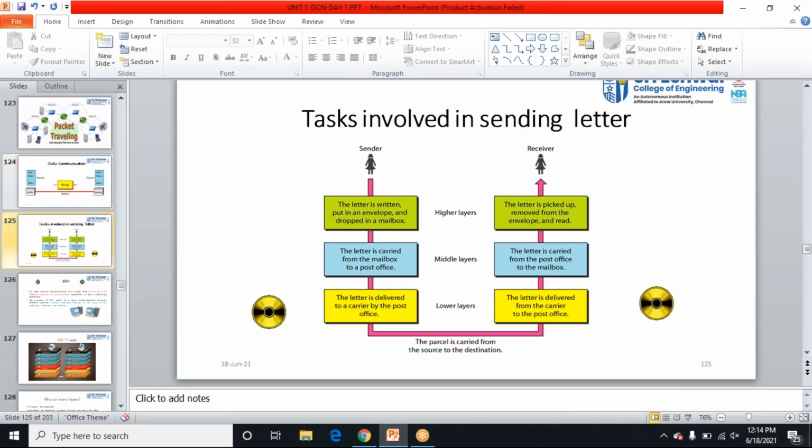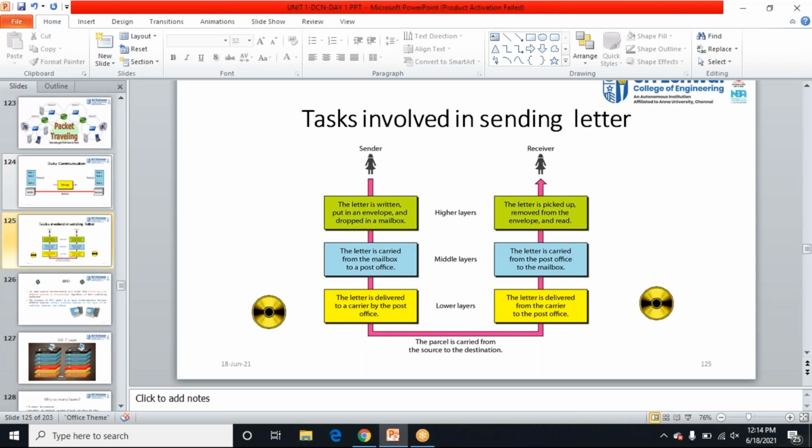Yes, now this is the basic thing. See, earlier days we were using letters, right? We would be writing the letter, and we would be putting it in an envelope, and we would be dropping it in a mailbox, right? The same procedure here also we are going to follow in the OSI layers.